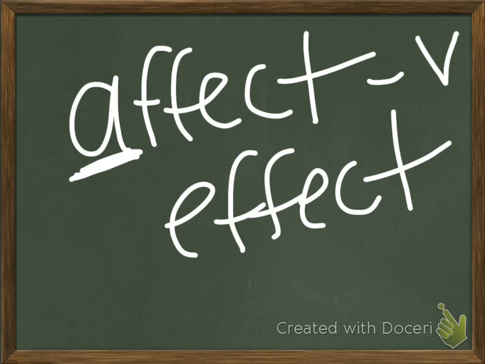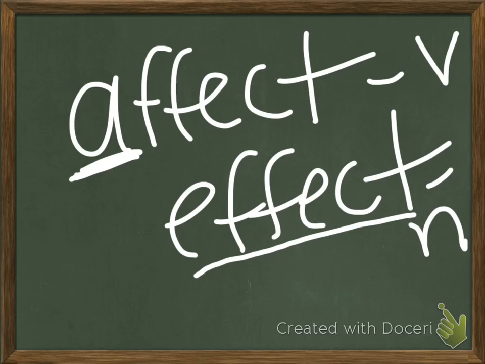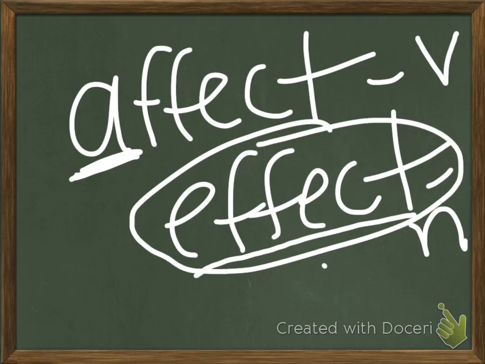Versus effect, which is a noun. That's more like, the effect of not studying could be low grades. So this is the action word, affect. This is the noun, effect. If that makes sense, hopefully so. Okay, so that's affect and effect.